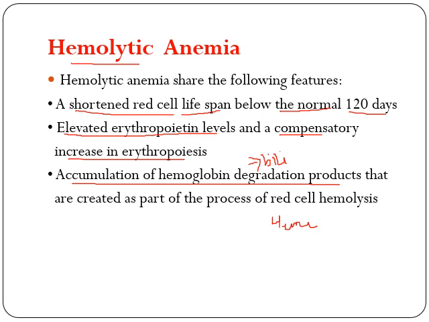To summarize, three important features. There will be decreased red cell lifespan. There will be increased erythropoietin level and compensatory increase in erythropoiesis. Also, there will be accumulation of hemoglobin degradation products.